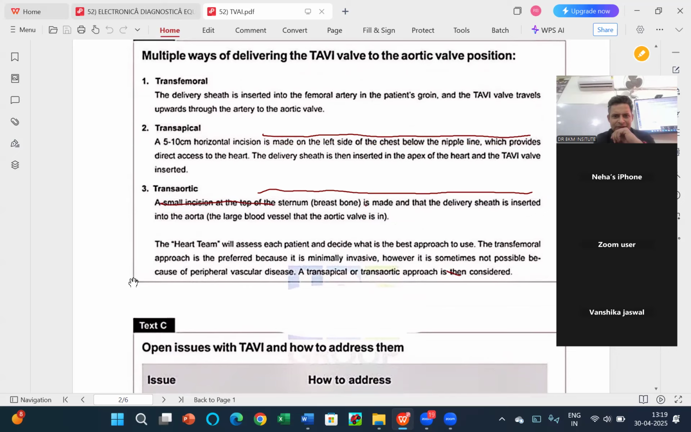Transapical. Okay. 5 to 10 centimeter. Again, see, some words, obviously, I'm not finding just because of the computer thing, but some words are given right